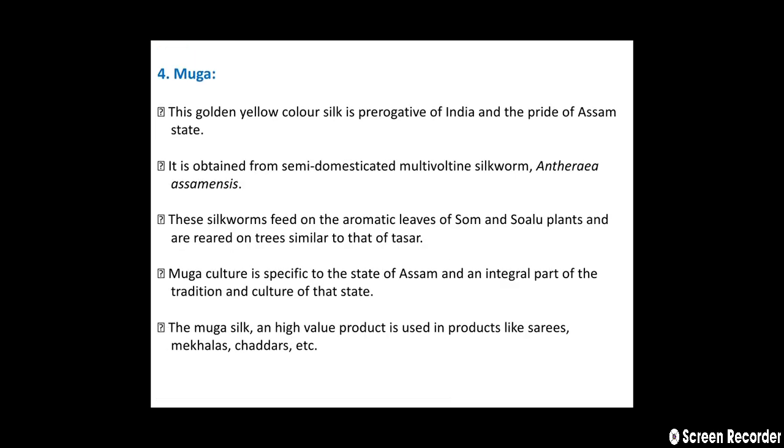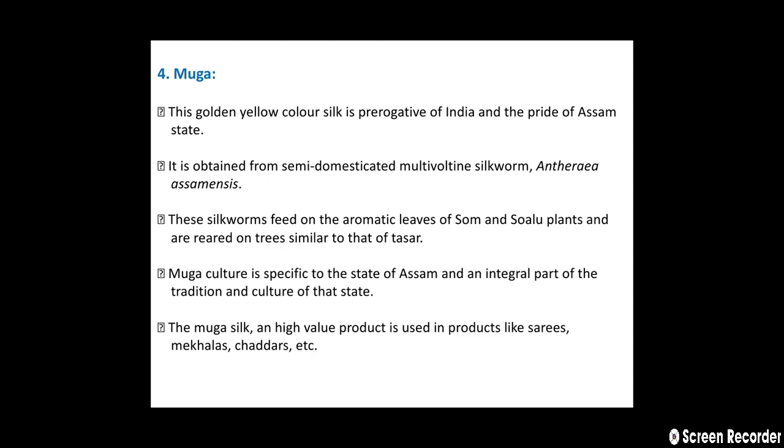Then the last and fourth type of silkworm is Muga silkworm. This golden yellow colored silk is the prerogative of India and the pride of Assam state.